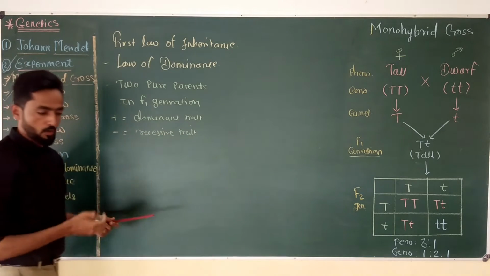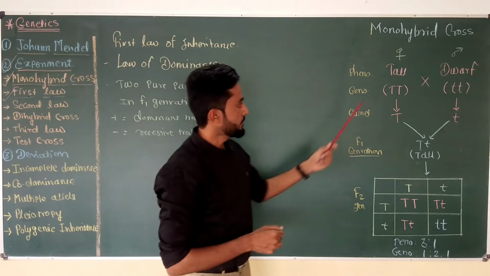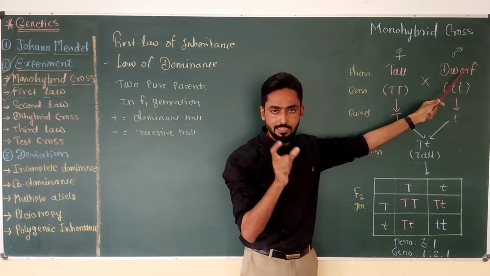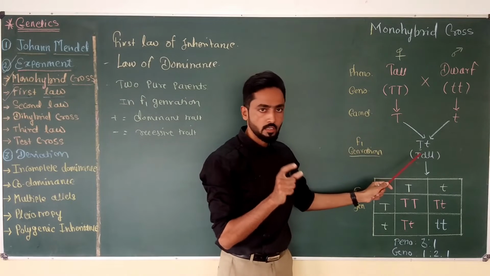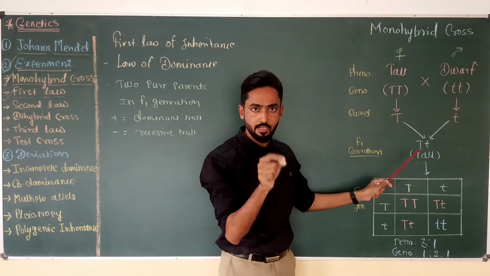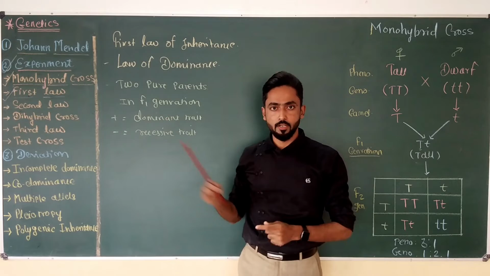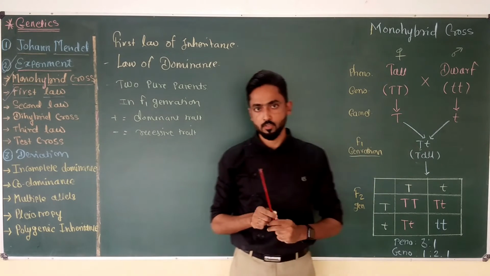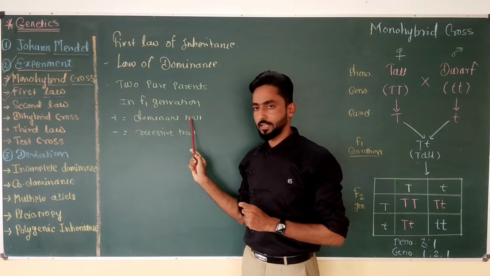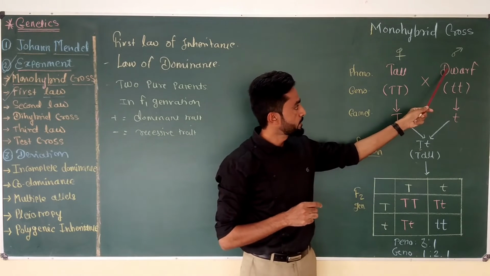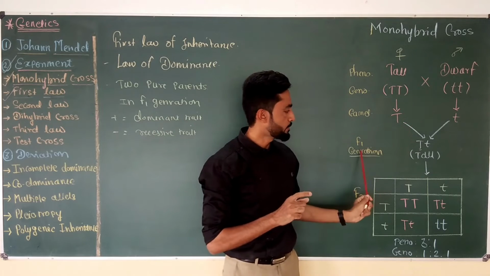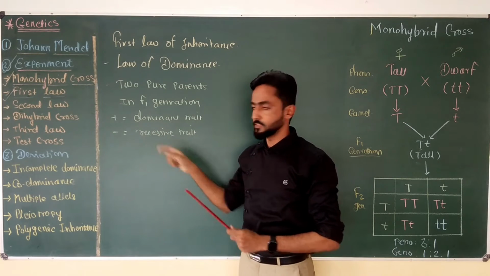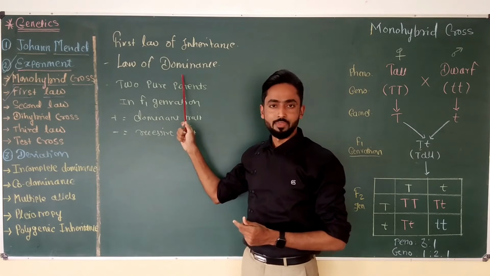According to the law of dominance, if we cross 2 pure parents like tall and dwarf, then in the F1 generation, the character which appears is nothing but the dominant trait. So here we got all tall plants in the F1 generation. So tall is the dominant trait, while dwarfness is suppressed in the F1 generation. So we can call dwarf a recessive trait. So this is the basis of the law of dominance.